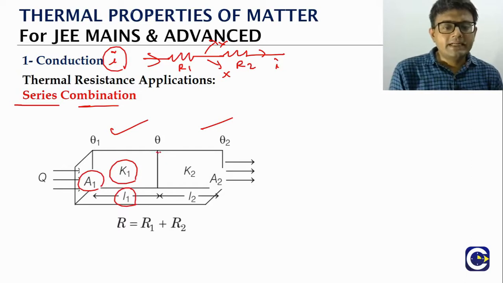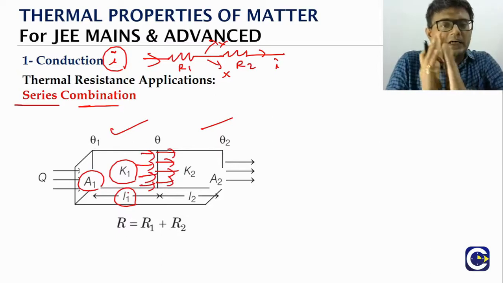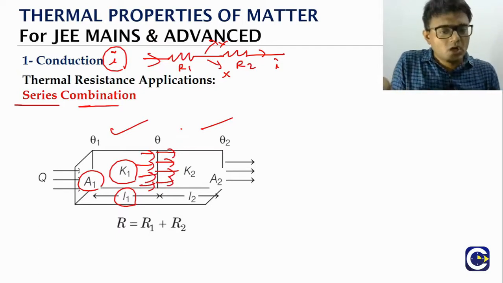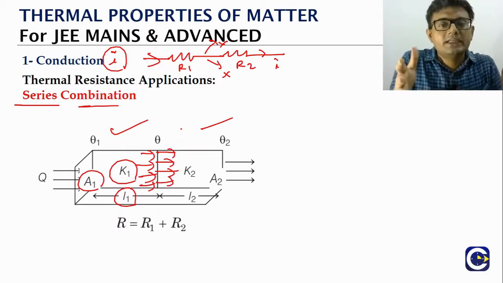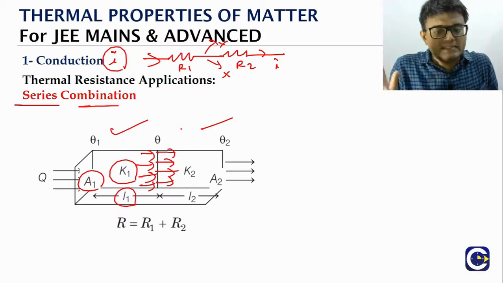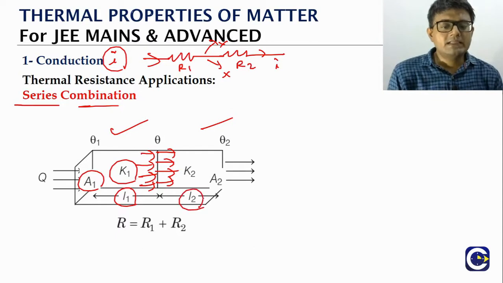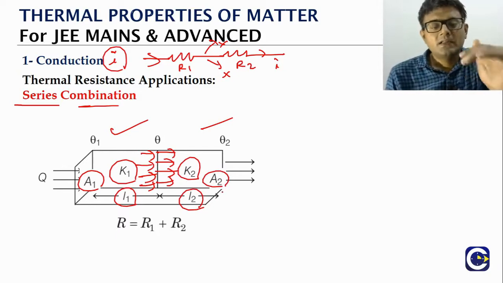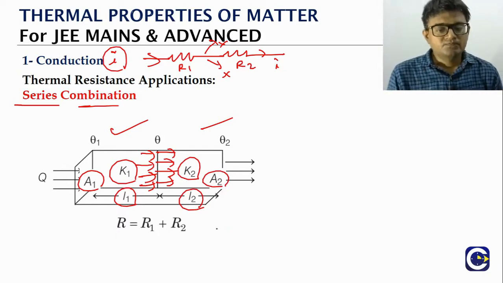If you connect them in this way, it means whatever conduction current is through rod 1, the same conduction current will be through rod 2 also. So this is what we call the series combination, just like the series combination of electrical resistances. Here, the second rod has length L2, area of cross section A2, and is made up of a material with thermal conductivity K2.